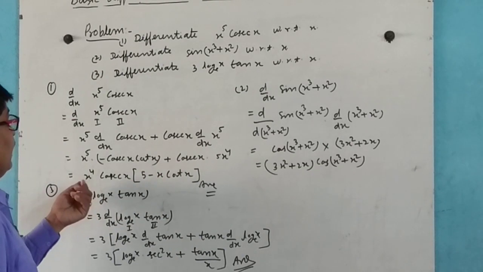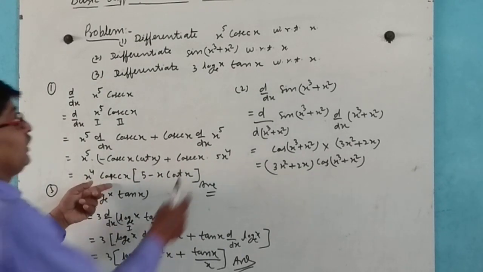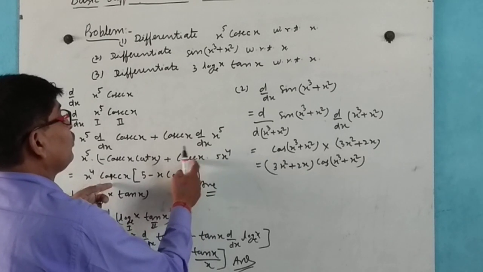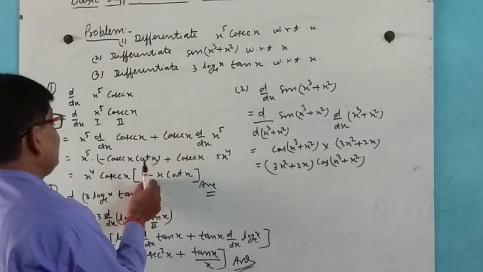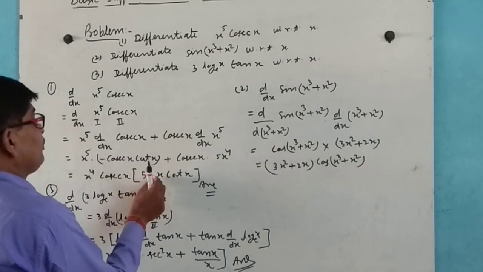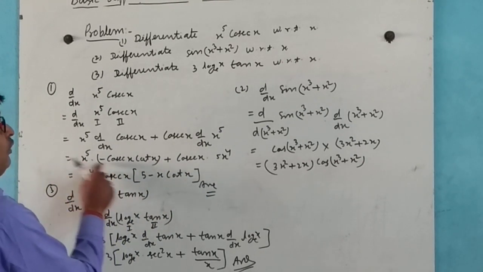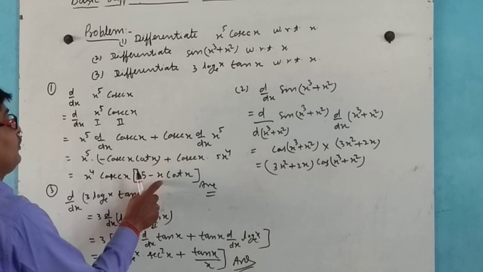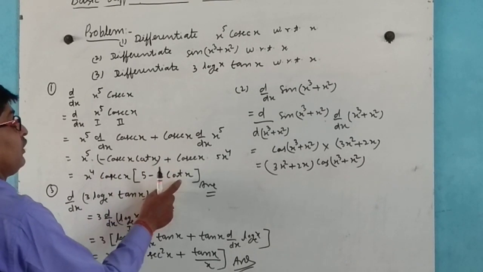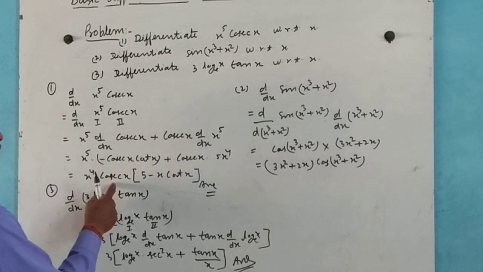Now we take common x to the power 4 cosec x: here 5, and the negative sign, and here the product x cot x.